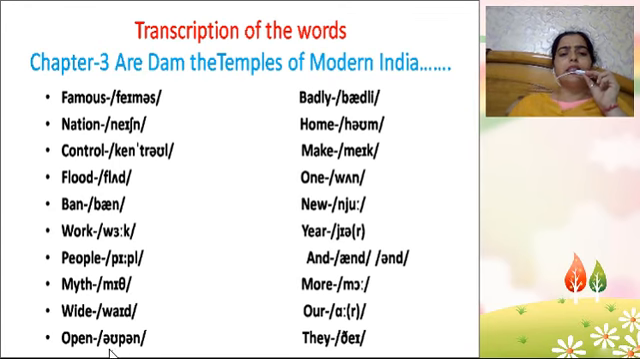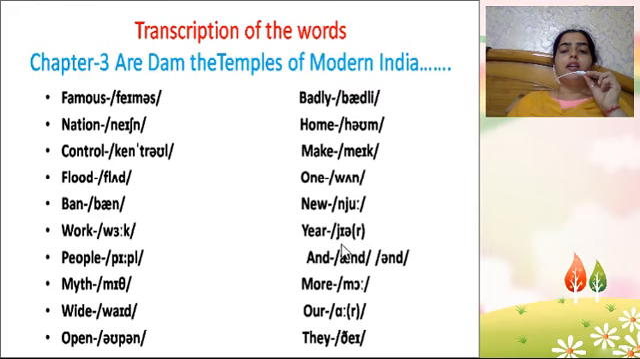Wide. Open. Again diphthong ow. Open. Badly. Harm. Again diphthong. Make. Again diphthong a and e. Make. One. On. One. New. New.